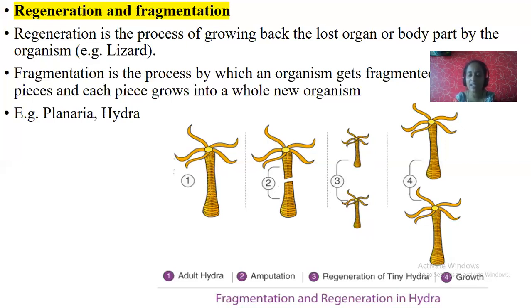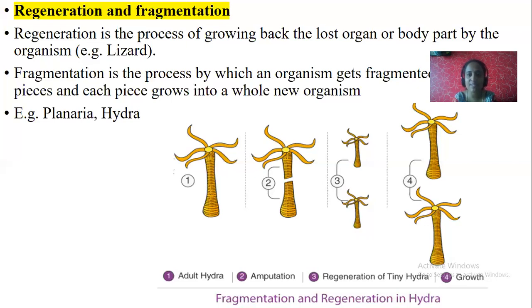If hydra or planaria is divided into two or three pieces, if there are three pieces, each piece again regenerates its lost part and develops into an individual organism. If one parent body is cut into six pieces, each piece regenerates into a new organism. This is about hydra and planaria.